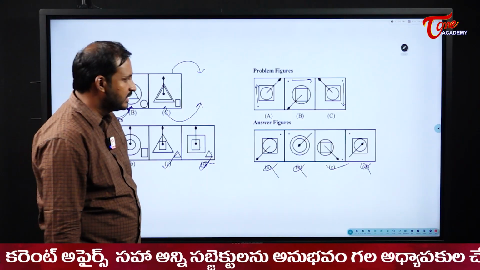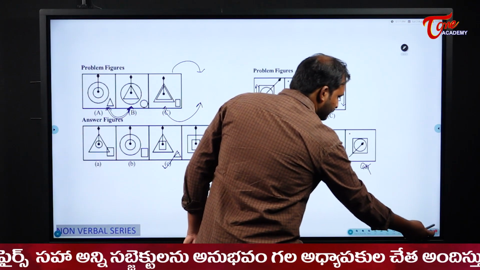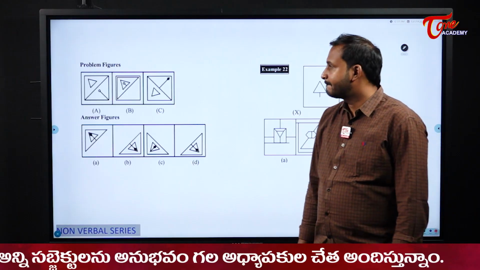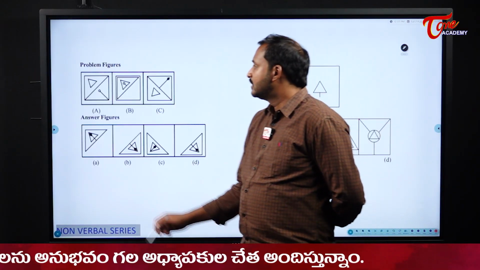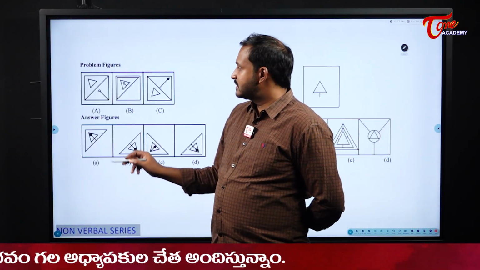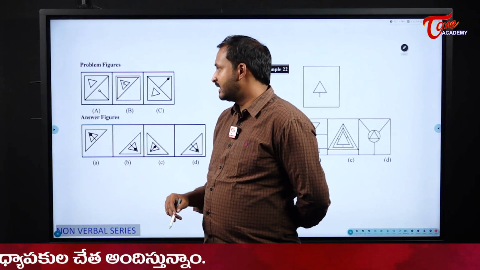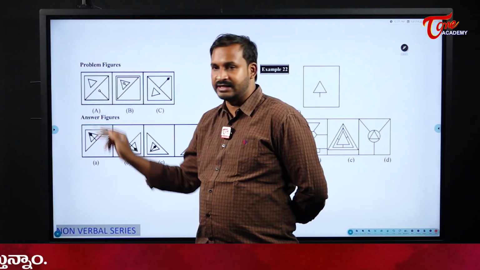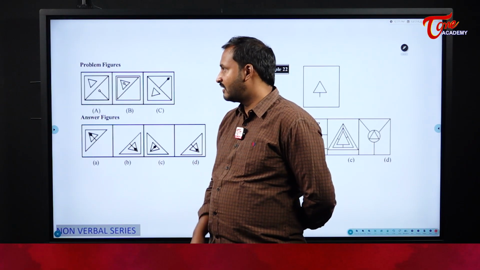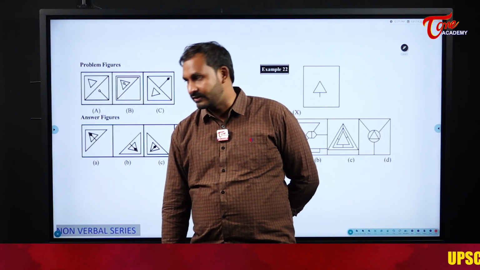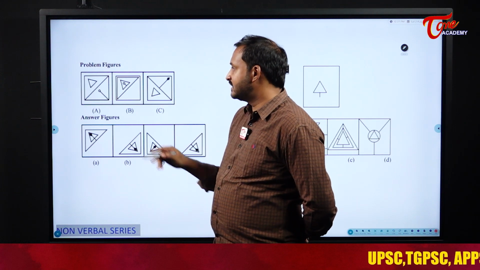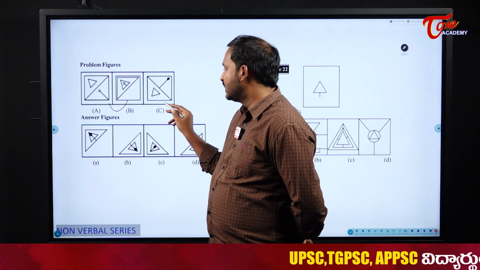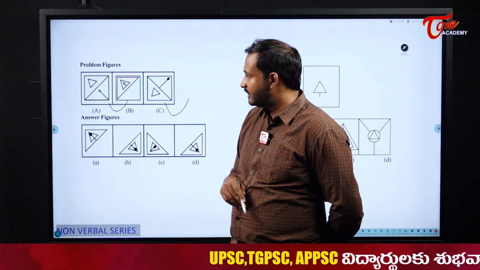Understood, students? Right? Next one. We will see the next one. Please observe here carefully. There is a triangle inside it, and the triangle got separated and this line went inside that one. Now similarly, please observe here, this is the figure. Whatever the relation I have here, the same relation should be there between these two also.